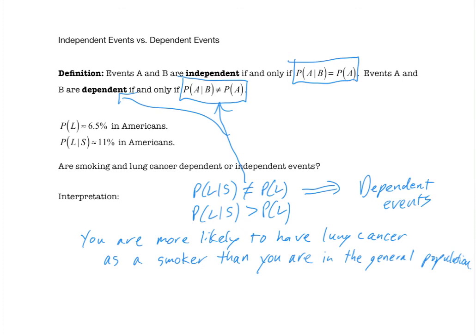And what I mean by general population is I'm talking about all Americans, those that smoke and those that don't.